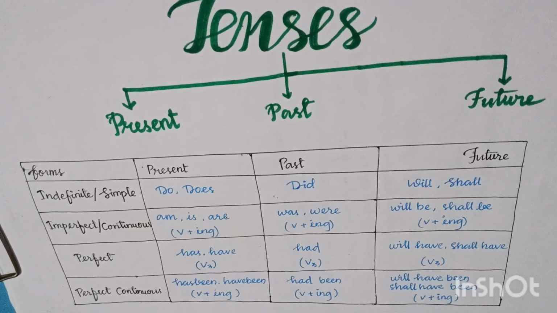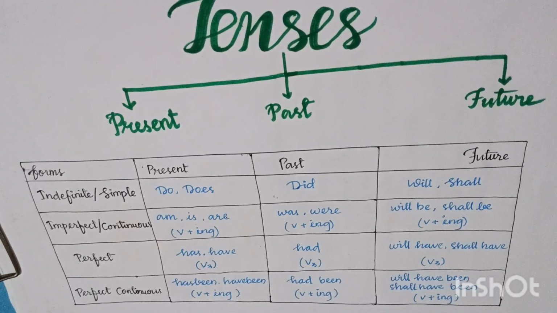Students, you know that present and past tense each has four subparts. I have already studied them in my last two videos. Today we discuss the last two subparts, that is past perfect and past perfect continuous, and the future tense. First of all, we discuss past perfect and past perfect continuous.